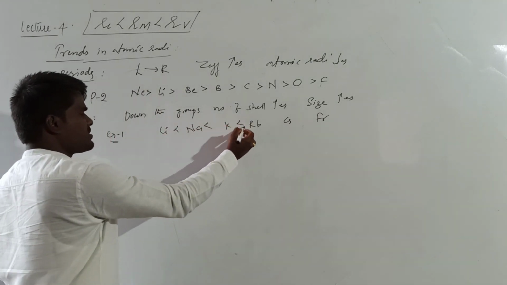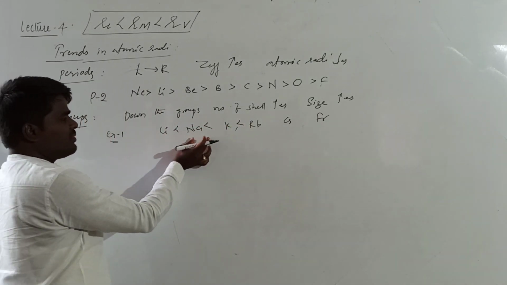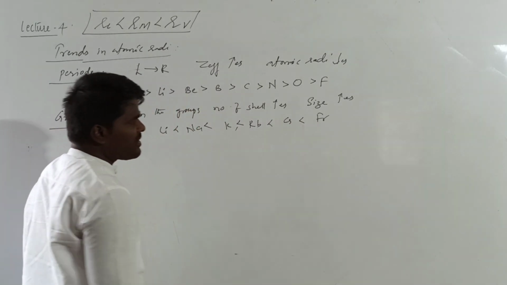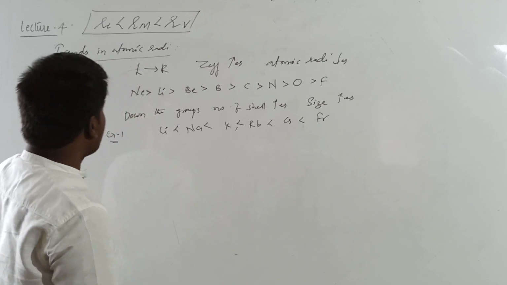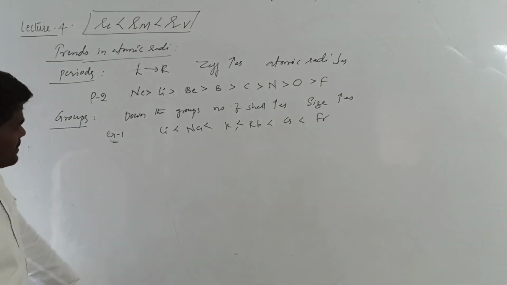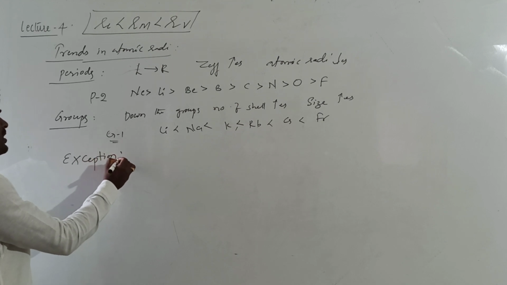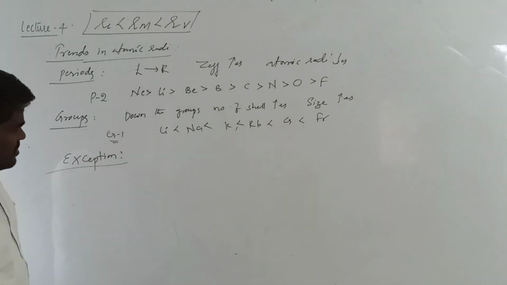As the new shell increases, second period, third period, fourth period, fifth period, sixth period, seventh period. As the number of shells increases, atomic size increases. Now let us see the exceptions. This is a very important thing. In each and every trend, we need to remember the exceptions.